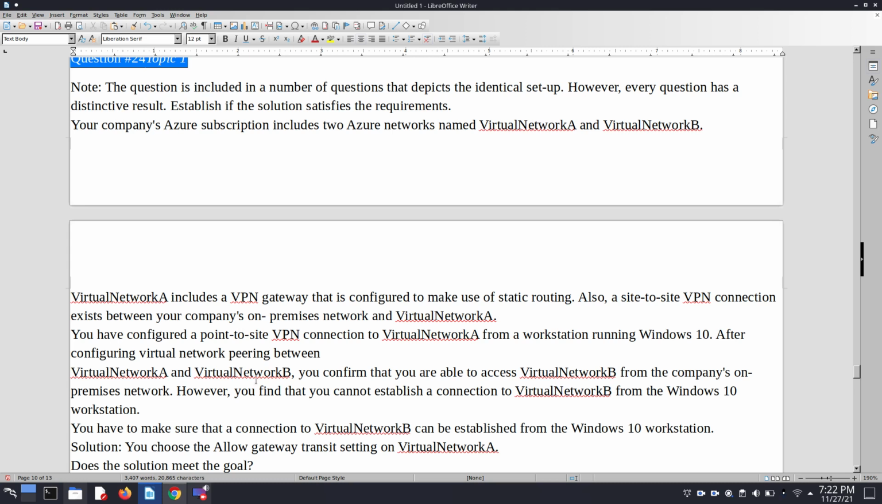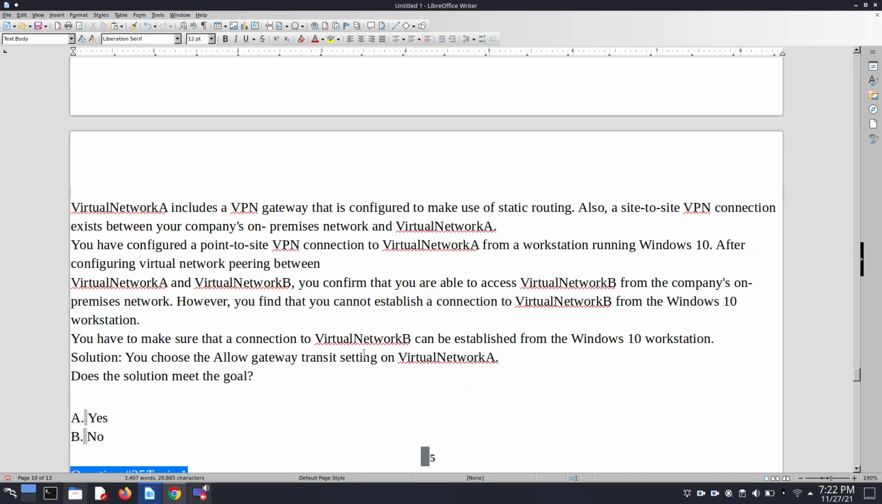You have configured a point-to-site VPN connection to VNet A from a workstation running Windows 10. After configuring VNet peering between VNet A and VNet B, you confirm that you are able to access VNet B from the company's on-premises network. However, you find that you cannot establish a connection to Virtual Network B from the Windows 10 workstation. So you have to make sure that the connection to VNet B can be established from the Windows 10 workstation.